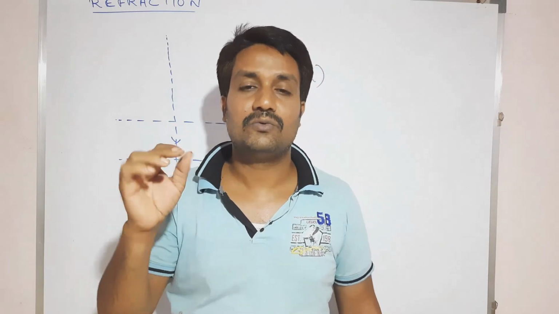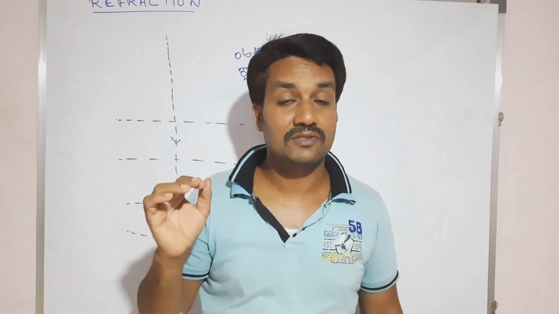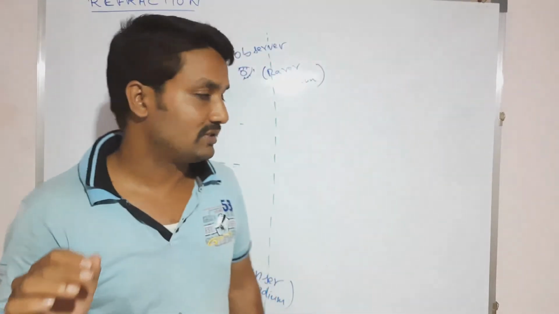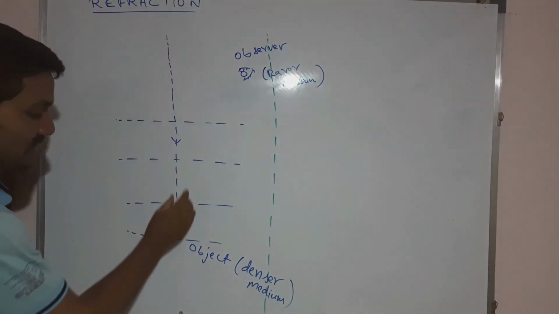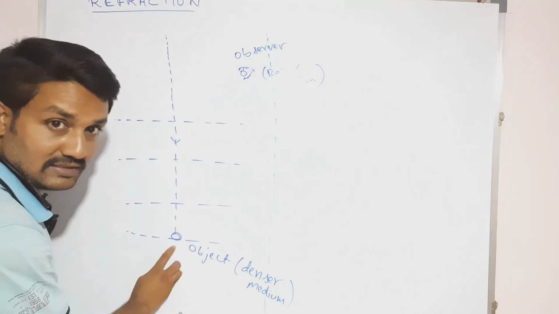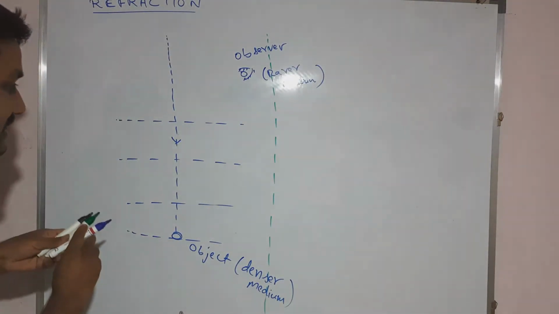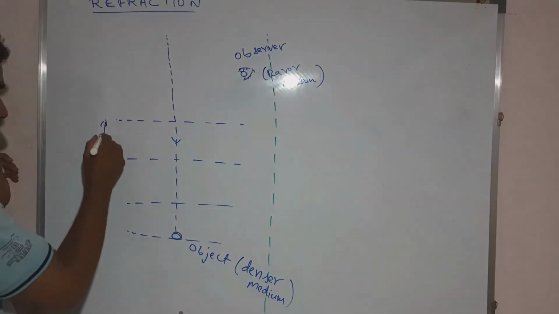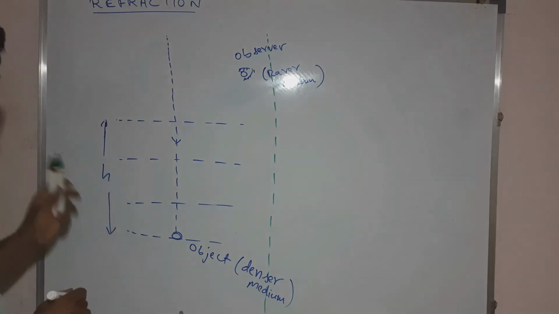Due to this sensing ability of the eye we can visualize any object. So let us suppose first the light incident on the coin, located at depth h. Here I am taking h, the real depth.